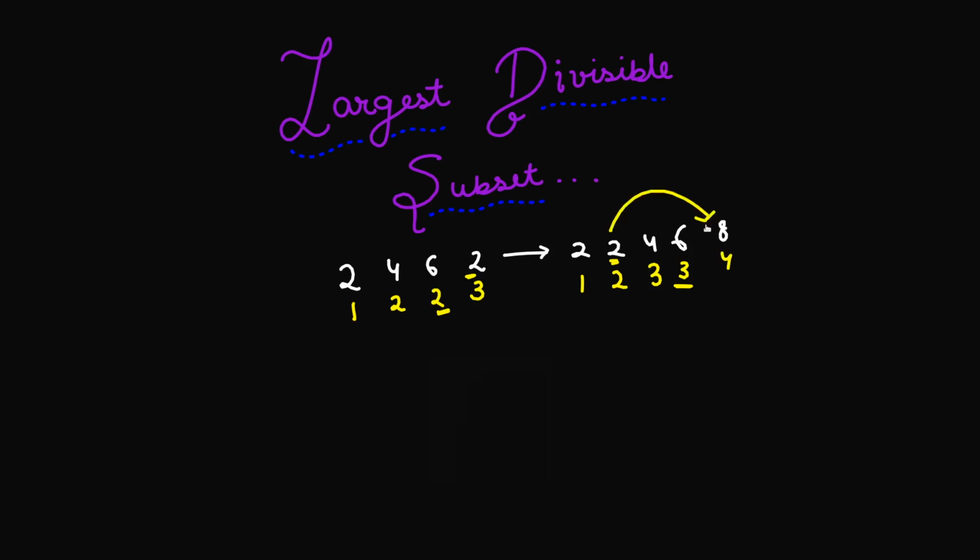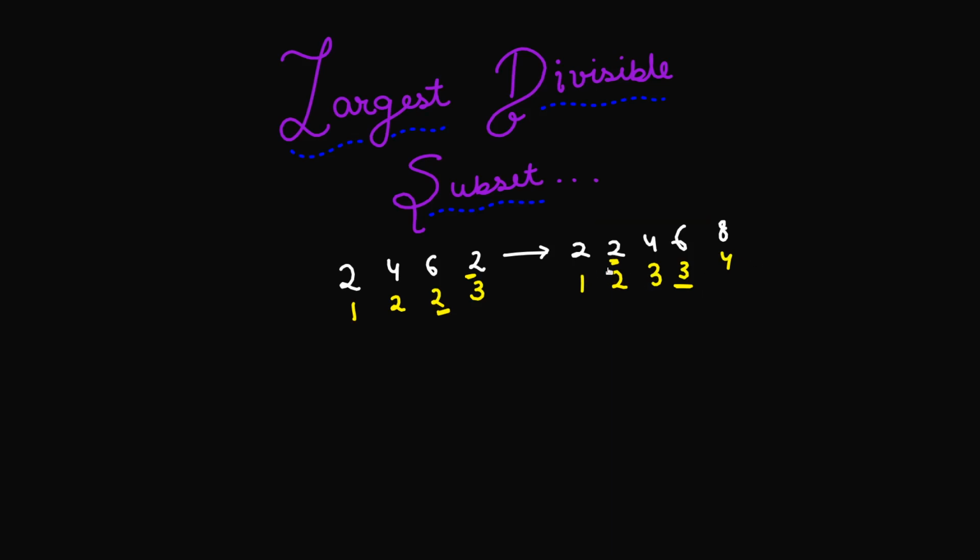Definitely I can come from these 2 also, but if I come from this 2, at this 2 I have a subset size of 2, and if I add one more 8, that's going to give me a subset size of 3. But since we are interested in the largest subset size, we'll just ignore that 3 and we'll just put 4 here. Similarly, I can come from this 2 as well, and the subset size that I have here is 1, and from this 2 the subset size that I will obtain is 2. But since I am again interested in the largest subset size, I'll just ignore this part as well.